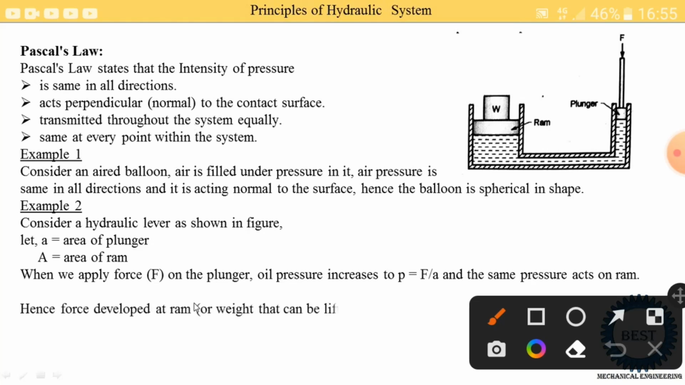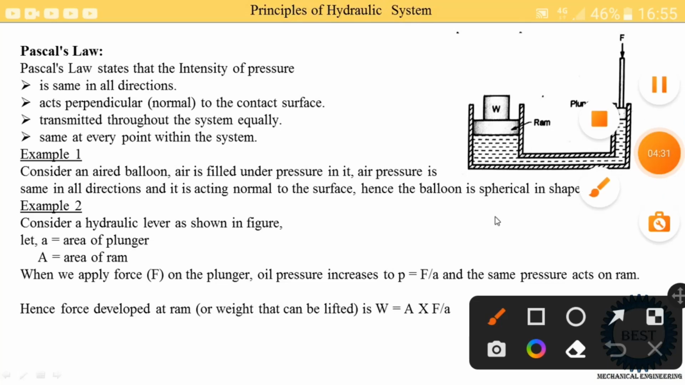Hence the force developed at the ramp or weight can be lifted. Here you see that the weight is put on the ramp and it may be lifted. So how much weight is lifted is found by using these equations. Weight lifted is denoted by W, which is equal to the area of the ramp times the pressure. And what is the equation of pressure? The equation of pressure is F by A.